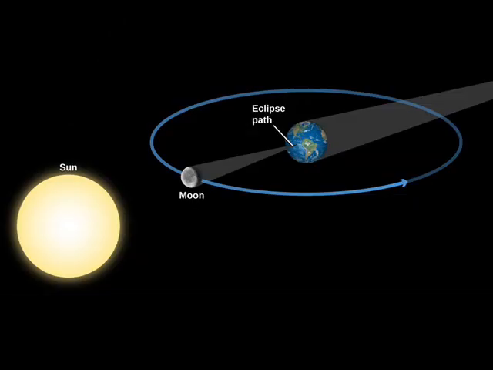Earth and Moon are constantly moving. This movement creates special events in the solar system. One of these events is an eclipse, when the shadow of one body falls upon another body, making it dark. Eclipses are common events in the solar system. In the case of our planet, we experience eclipses of the Sun and the Moon, known as solar and lunar eclipses.